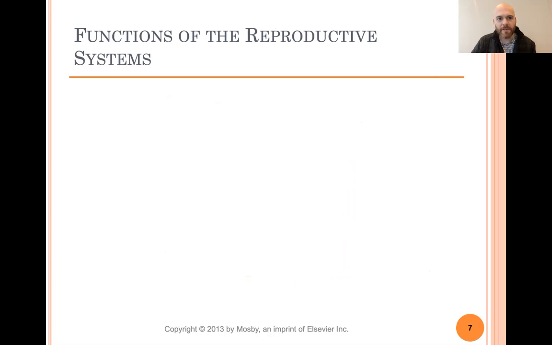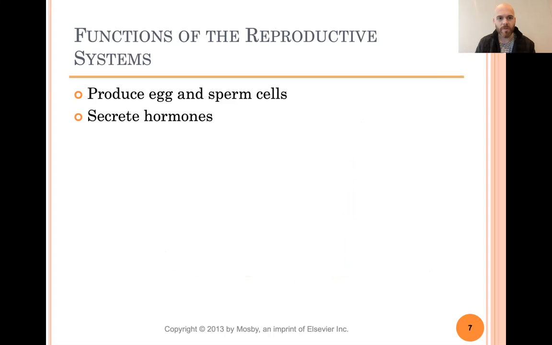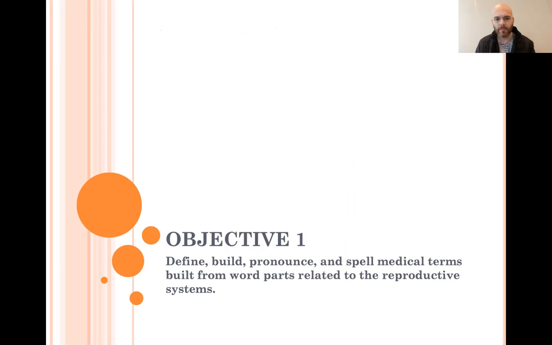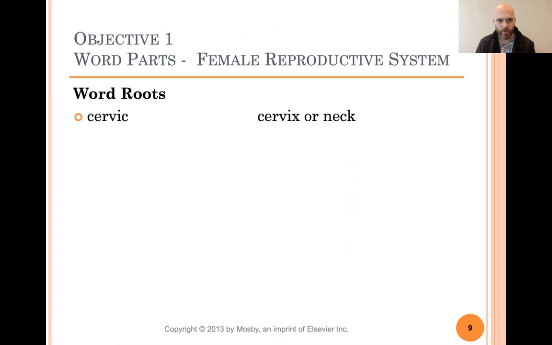Functions of the reproductive system. I don't think I have to tell you, but I can read them. Produce egg and sperm cells, secrete hormones, provide for conception and pregnancy. Pretty much it. We knew that already. Okay, let's talk about some word roots. Cervix means cervix or neck.